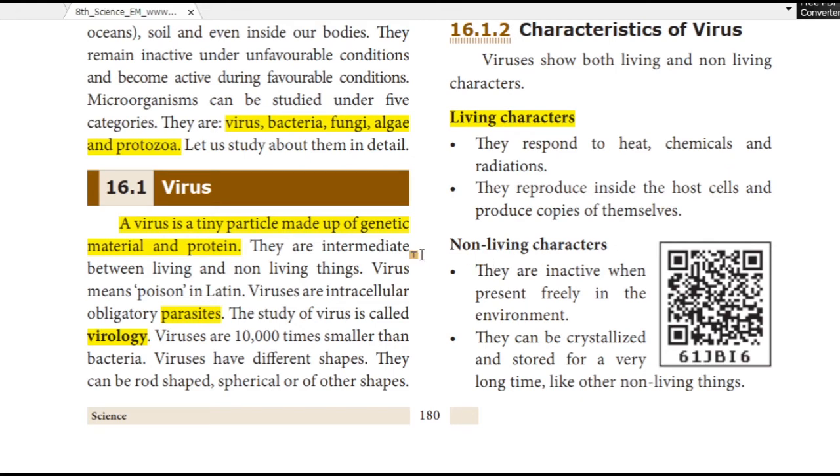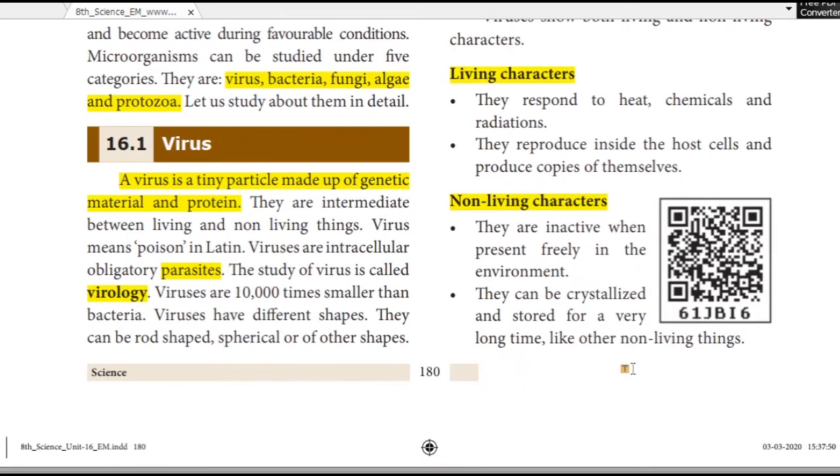What is the non-living property? They are inactive when present freely in the environment. They can be crystallized and stored for a very long time, like other non-living things.